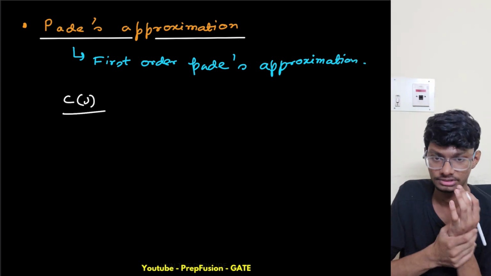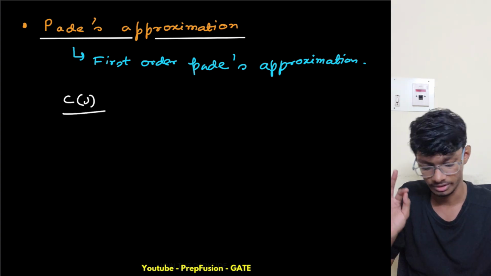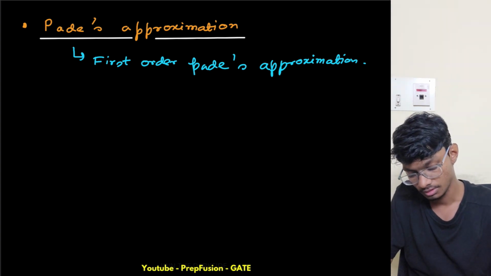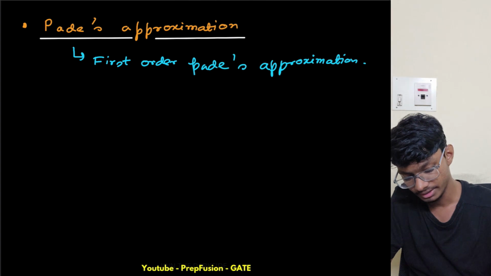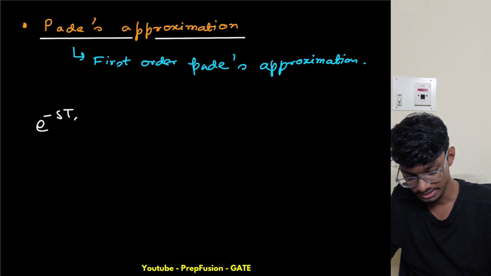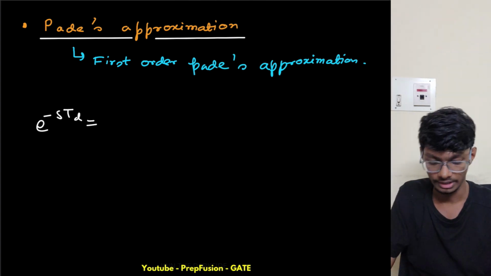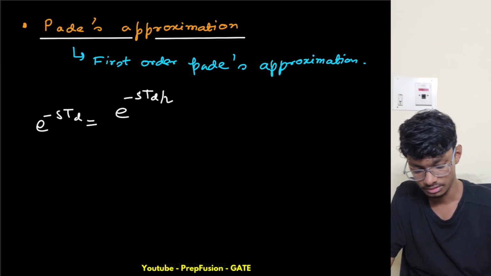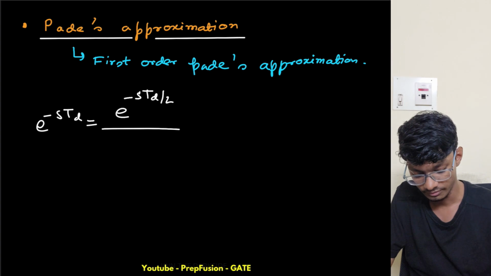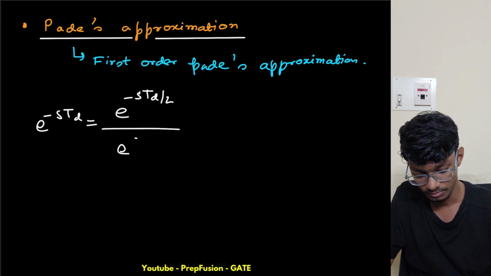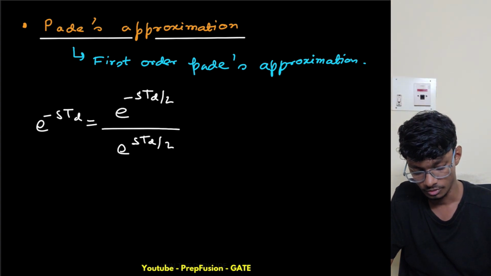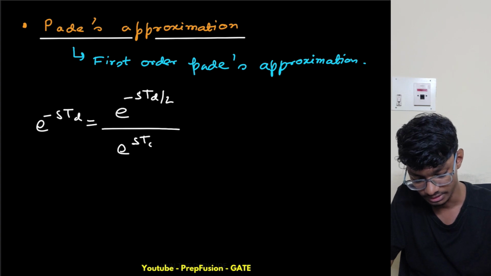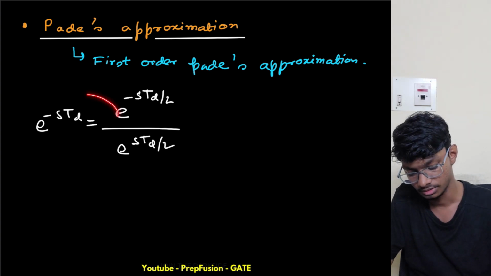There are second order Pade approximations also, that we will not do. Just simply, I can write my e raised to power minus s Td in this form: in the numerator I have e raised to power minus s Td by 2, and in the denominator e raised to power plus s Td by 2. If you again resolve this, you will get the same form back.